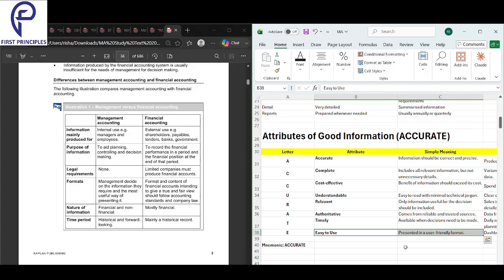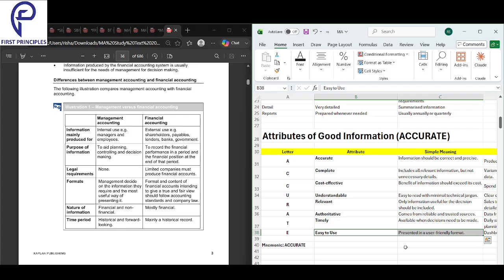So firstly, we understood it is accurate. Information should be correct and precise. Second, it's complete. It includes all relevant information but not any unnecessary details. Cost effective. Benefit should be greater than the cost. Understandable. It's easy to read with minimal technical jargon. Relevant. Only information useful for decision making should be included.